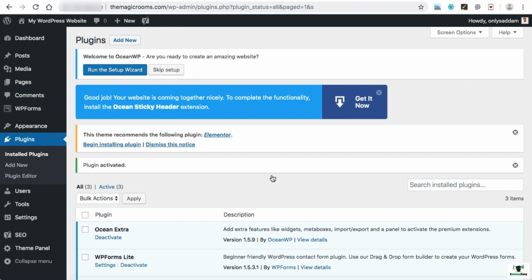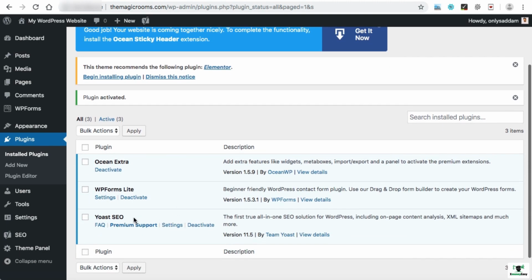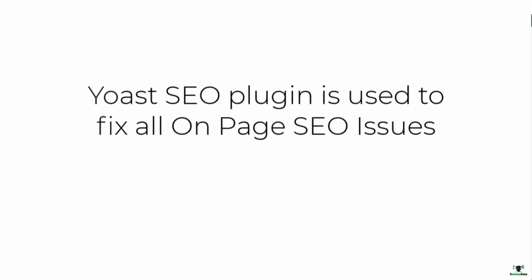You must be wondering what the Yoast SEO plugin is and why we installed and activated it. Let me give you a brief description about this plugin. It is very important. The Yoast SEO plugin is used to fix all on-page SEO issues. Sounds a little tricky. Well, don't worry. Let me explain it in a small sentence.